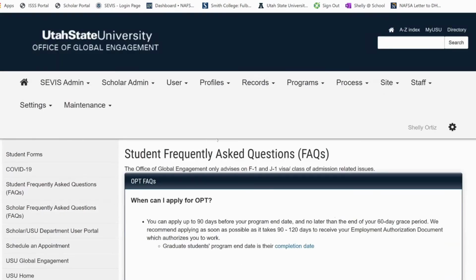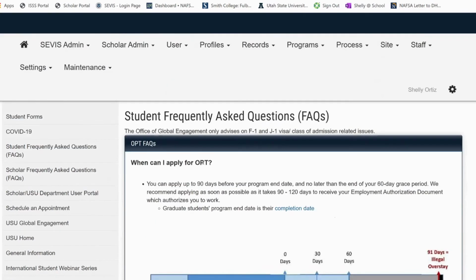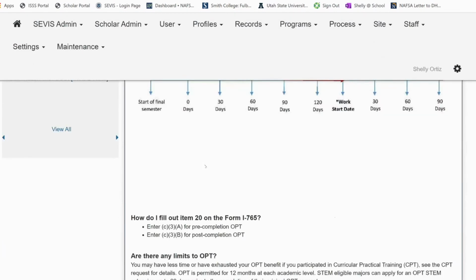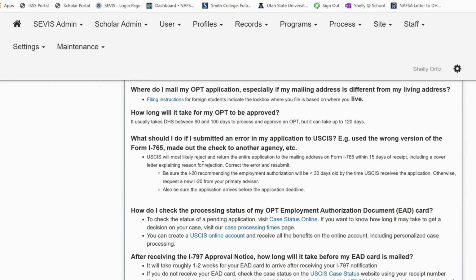Furthermore, we have a student frequently asked questions page where you can see information based on questions which we receive frequently.